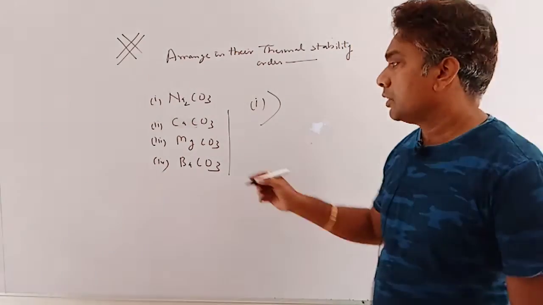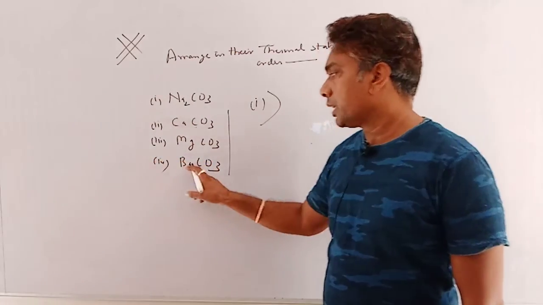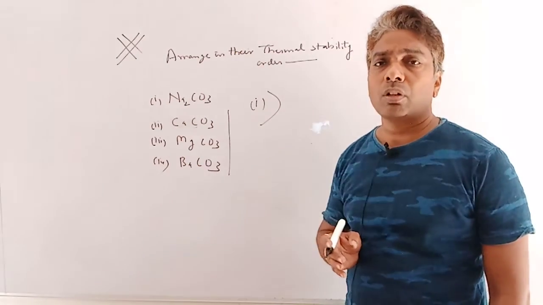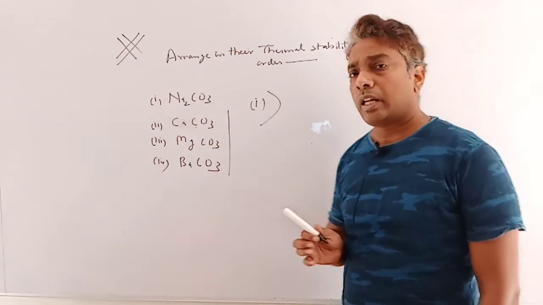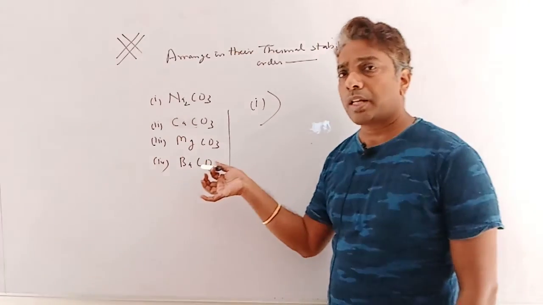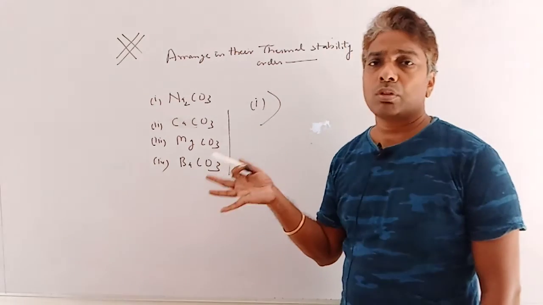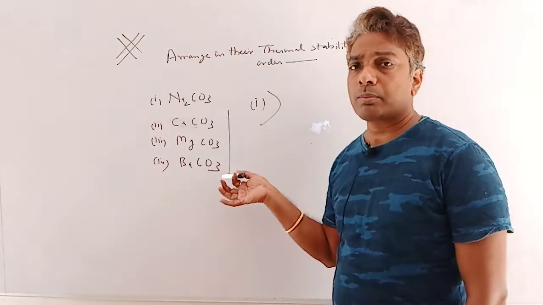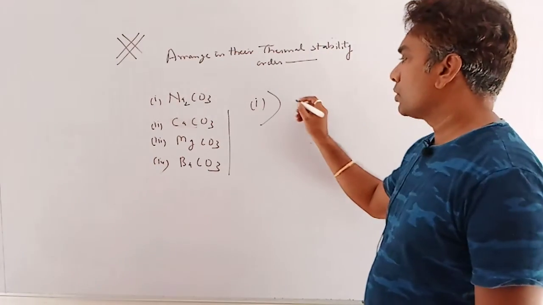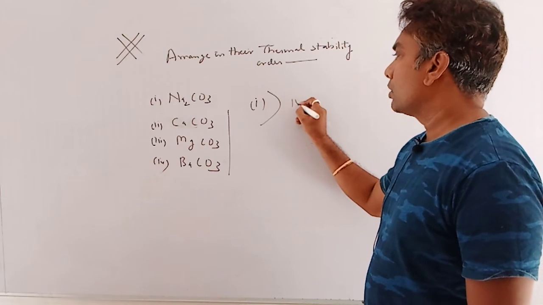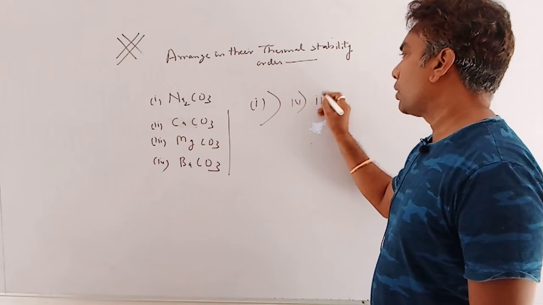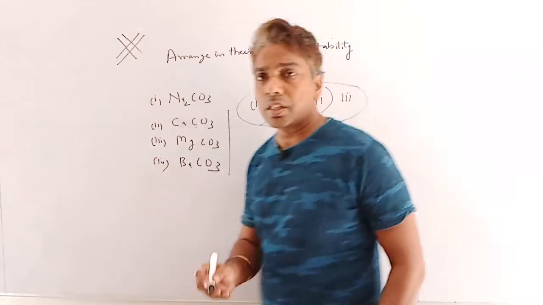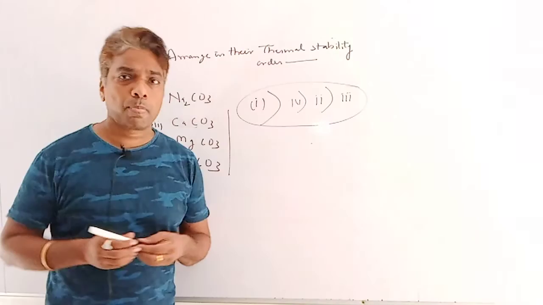So the most stable will be the first one, and for the other options we can easily relate according to polarization. Here is the size of barium. Barium is the biggest in size among calcium as well as magnesium. All these are alkaline earth metals, and due to the bigger size, polarization is lowest, and due to the lowest polarization, the thermal stability will be maximum. So in case of BaCO3, fourth option, then second option, and last is the third option. So this is the descending order of thermal stability.